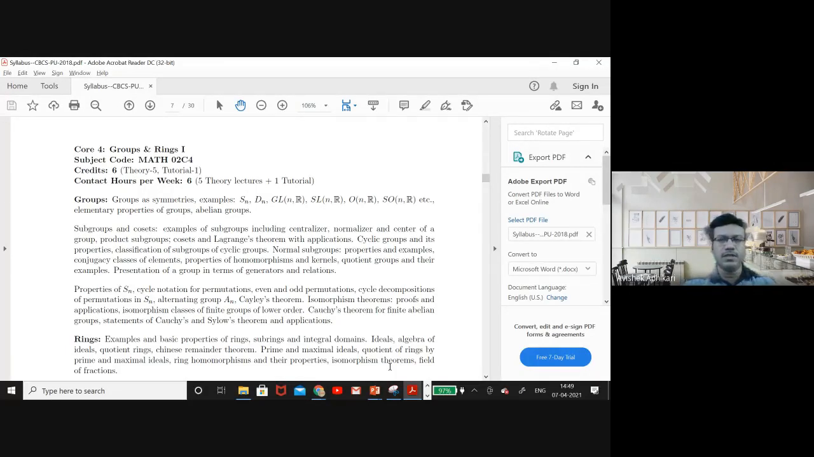This class is for undergraduate semester 2, and here we will have as a syllabus groups and rings. Mostly the syllabus is emphasized on groups. Before this, in semester 1 at the undergraduate level, we also had a very basic introduction about groups and rings. But in my course, I will start from the very beginning.